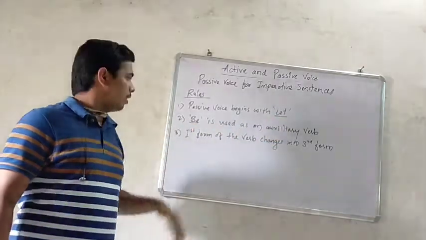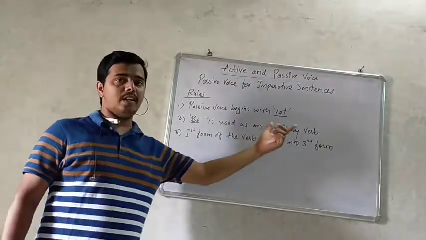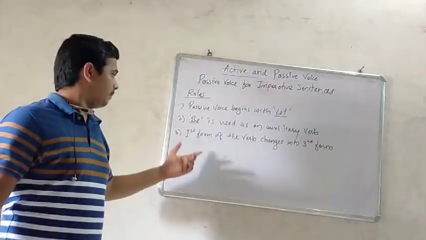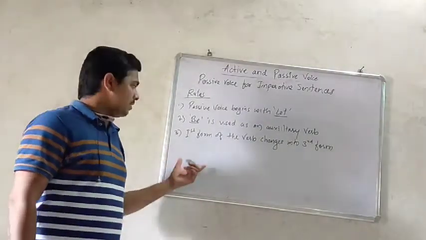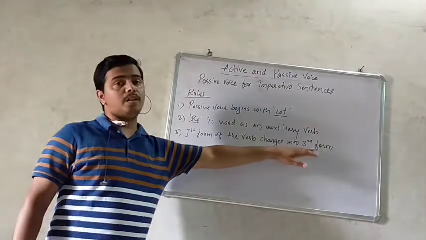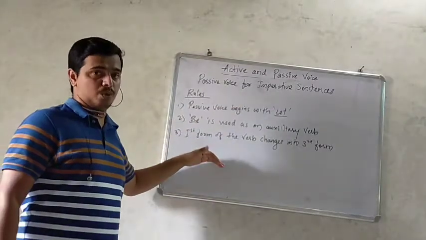The second rule, be is used as an auxiliary or helping verb in passive voice. The third rule, the first form of the verb changes into the third form. So these are the three basic rules.